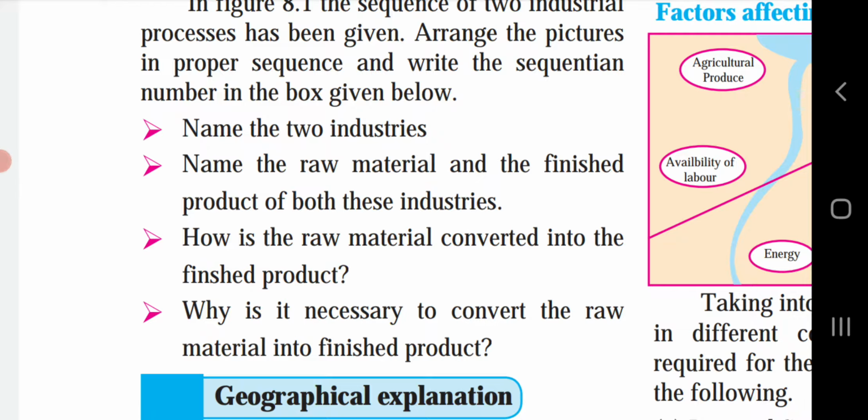Name the raw material and the finished product of both these industries. So if you see the cotton textile industry, cotton is the raw material and the finished product is cotton clothes. And in the sugar industry, the raw material is sugarcane and sweet potatoes and the finished product is jaggery or brown sugar. That is khadi sari.